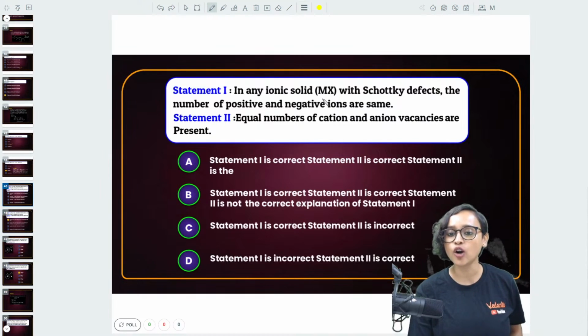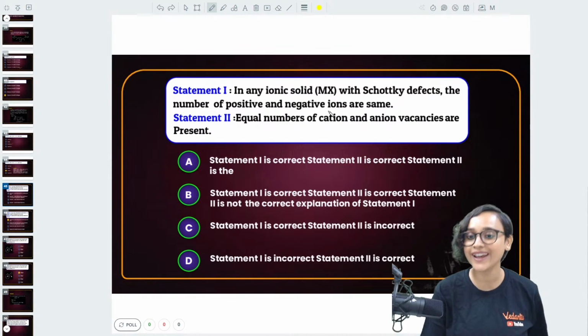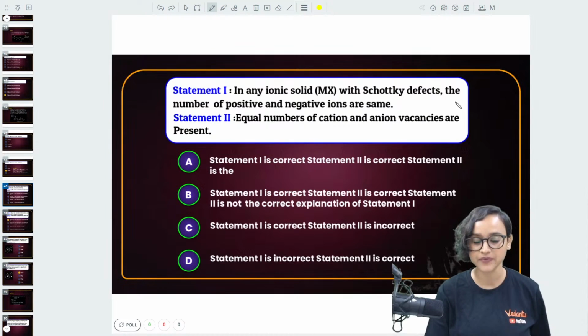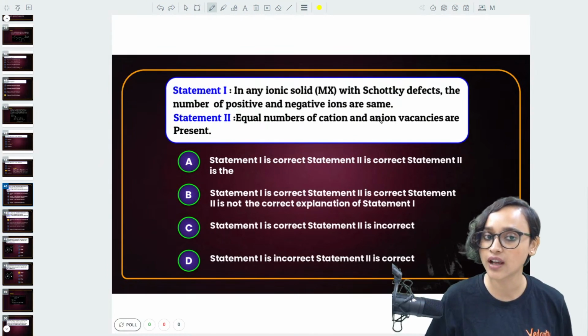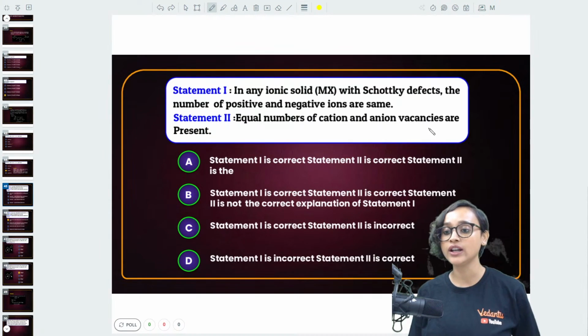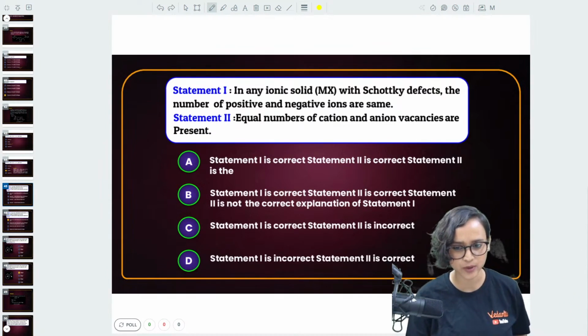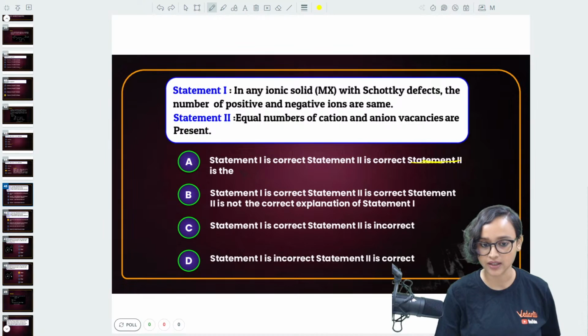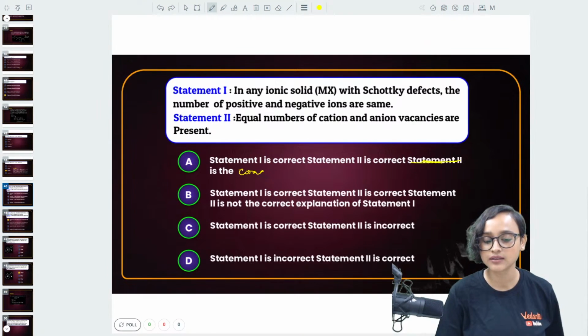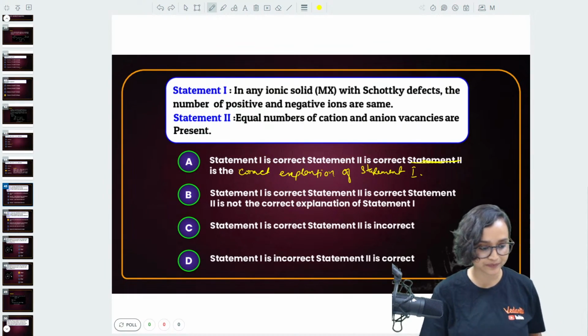Statement 1: In any ionic solid MX with Schottky defects, the number of positive and negative ions are same. Statement 2: Equal number of cation and anion vacancies are present. What do you think? Is statement 1 correct? Is statement 2 correct? And is statement 2 the correct explanation? Tell me.